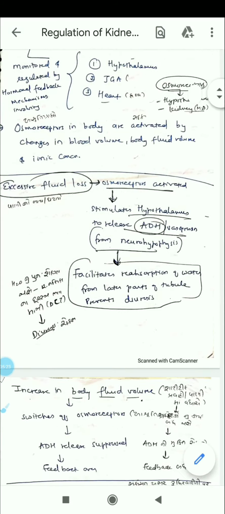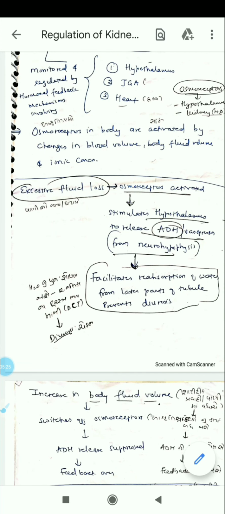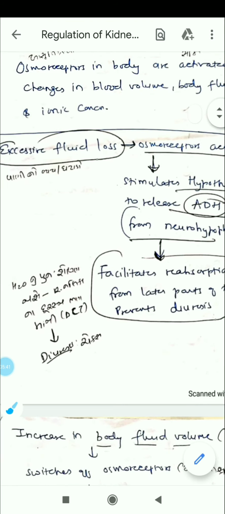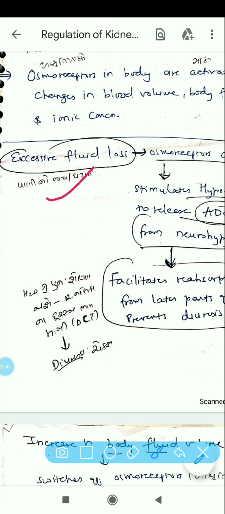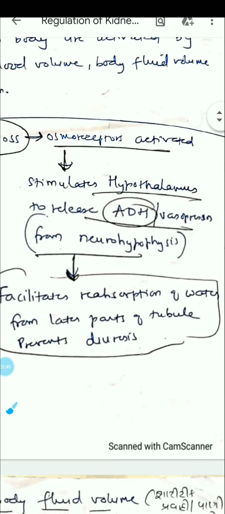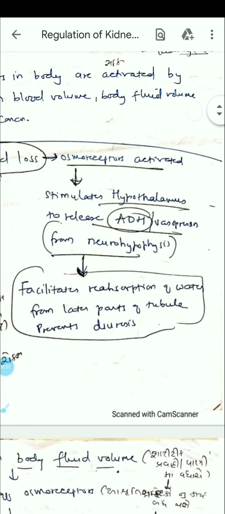So we'll take different conditions, that is, either we can feel thirsty or we will not feel thirsty. In that relation, let's say from our body there is excessive fluid loss. So this will activate the osmoreceptors. Now what will these osmoreceptors do? In the case of excessive fluid loss, the next step is that the osmoreceptors will be activated. I'm zooming in a bit so you can easily view it.